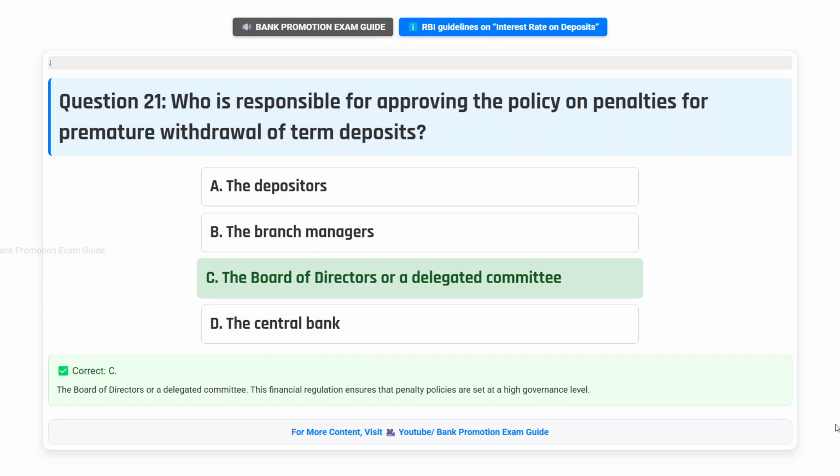Correct answer C. The board of directors or a delegated committee. This financial regulation ensures that penalty policies are set at a high governance level.